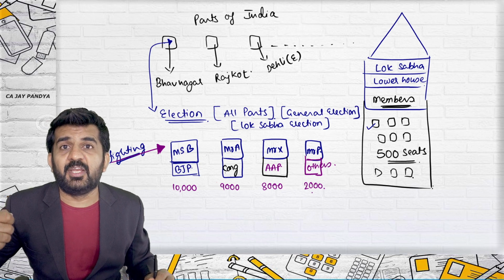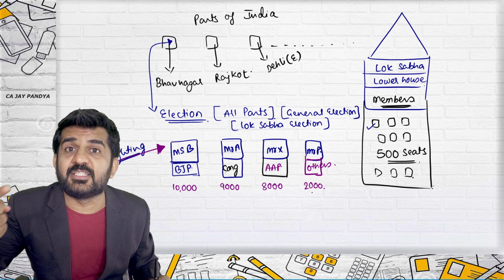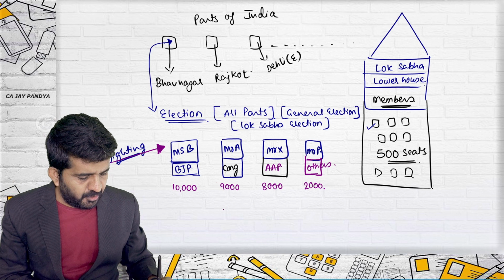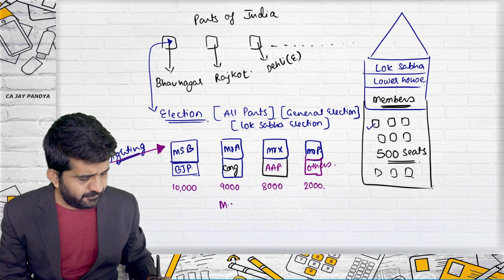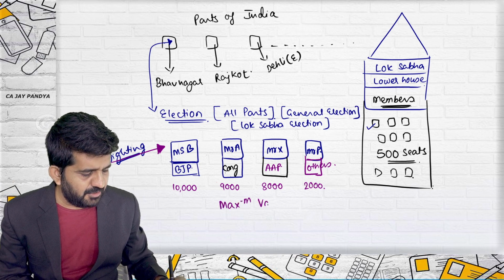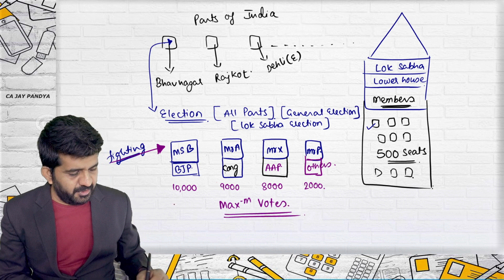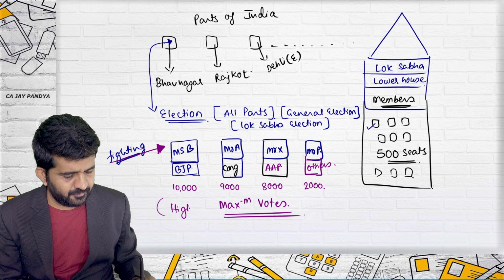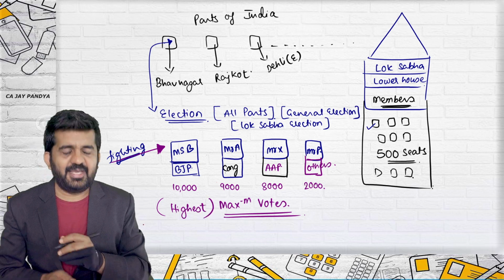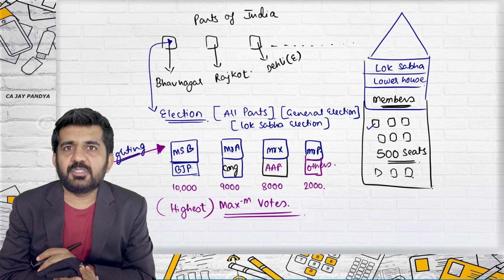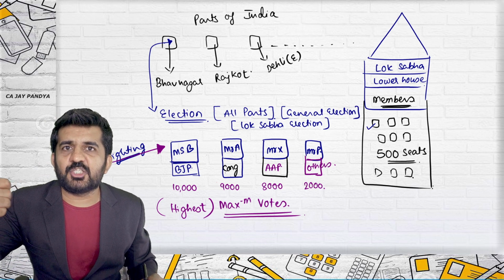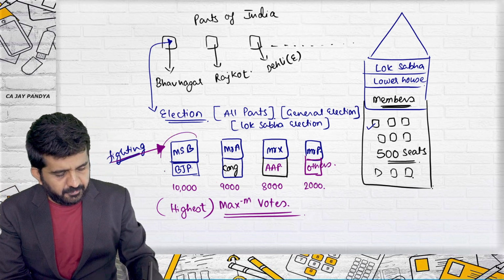Who is winning the election? Individual seat. The person having the maximum votes. Who has the highest votes from Bhavnagar? Miss B.